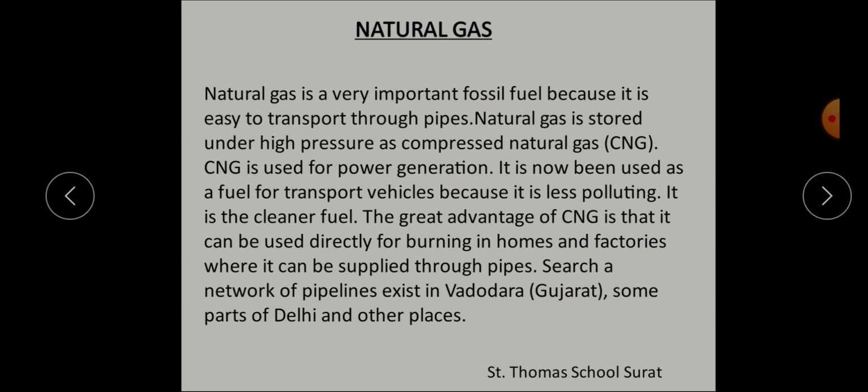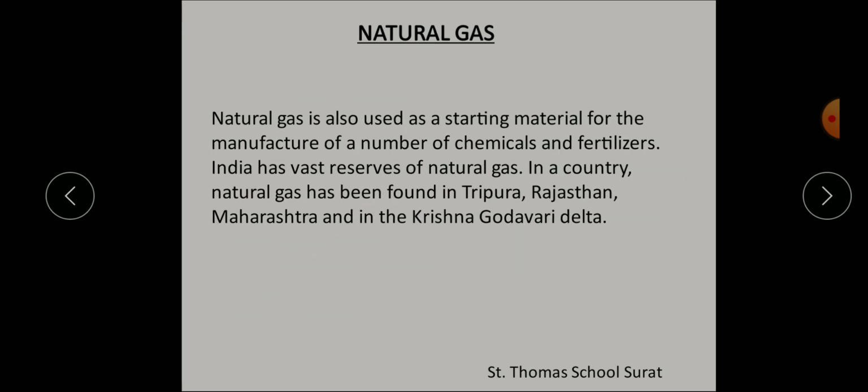This natural gas is also used for the manufacturing of a number of chemicals and fertilizers. It decomposes into carbon and hydrogen on strong heating. Hydrogen is used in the production of ammonia, which is a raw material for nitrogen-containing fertilizers. So this natural gas is also used as a starting material for the manufacture of a number of chemicals and fertilizers.